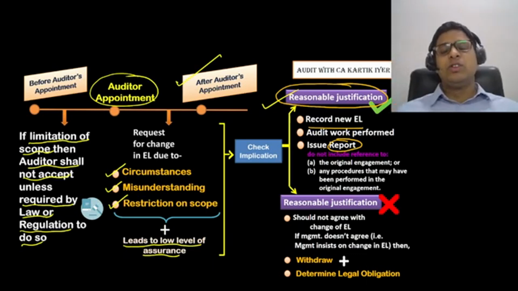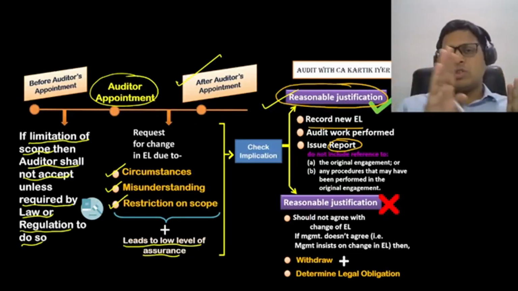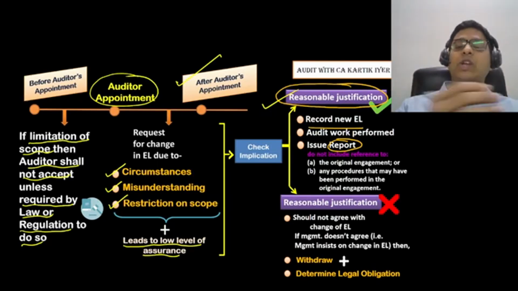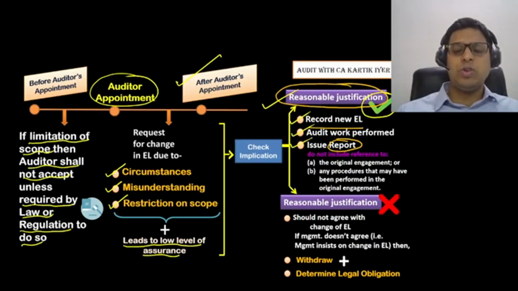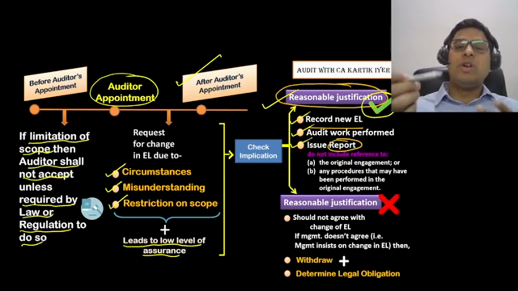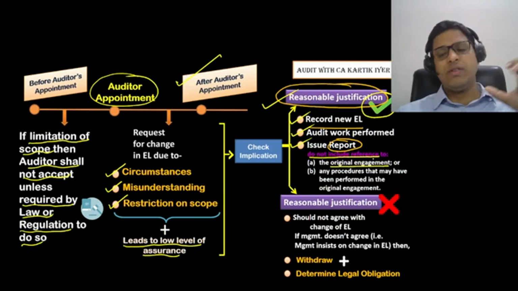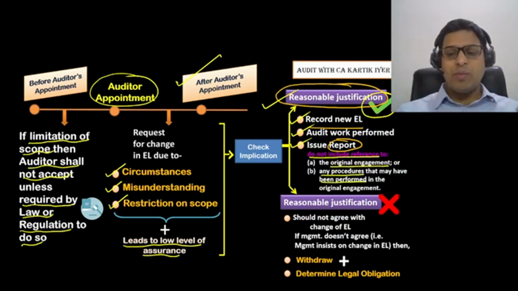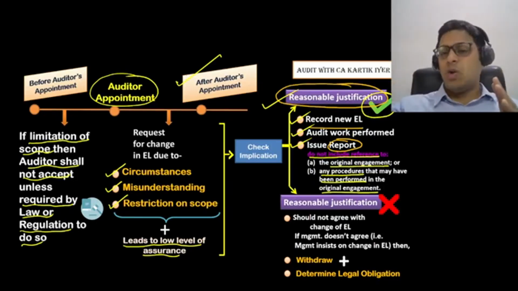in the engagement letter. So if the client is asking for you to change the engagement letter that is already signed, you will see whether it leads to lower level of assurance or not. If it leads to that, then you will ask for reasonable justification. If the client gives a reasonable justification, then you will go ahead and do the work. You will record the new engagement letter, audit work will be performed, and you will issue the report. And while issuing the report, you will be careful that you don't give any reference in the report that there was an original engagement letter. All these references you will not give. Any procedure that may have been performed in the original engagement, that reference also you will not give, because we don't want to confuse the shareholders.